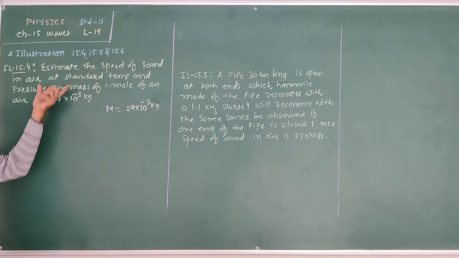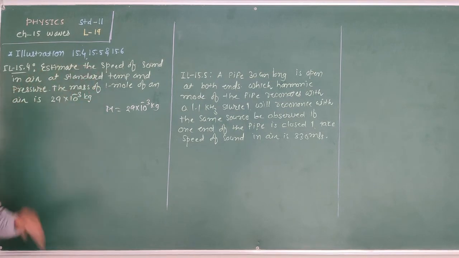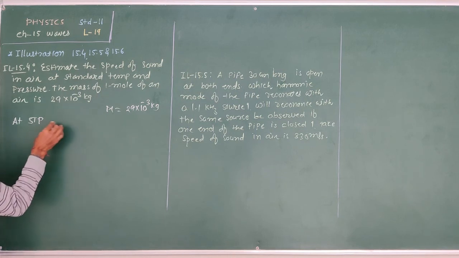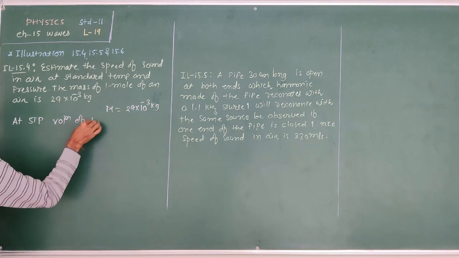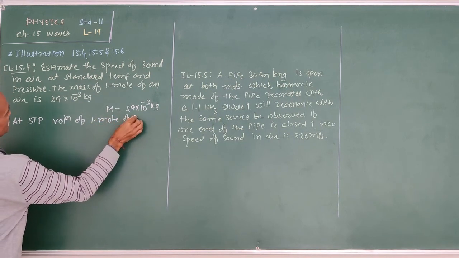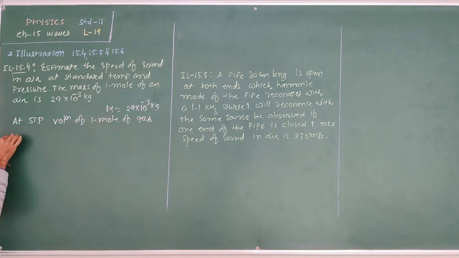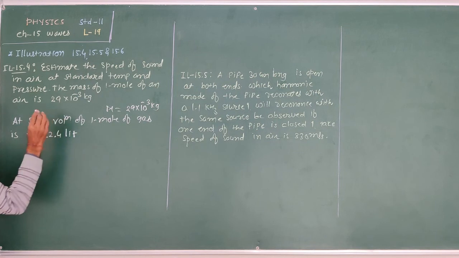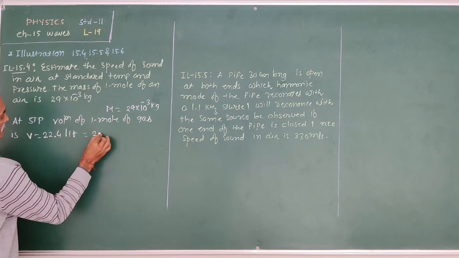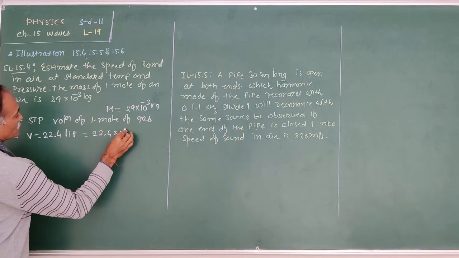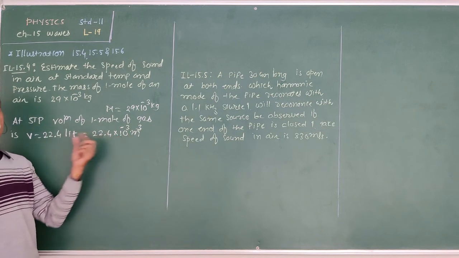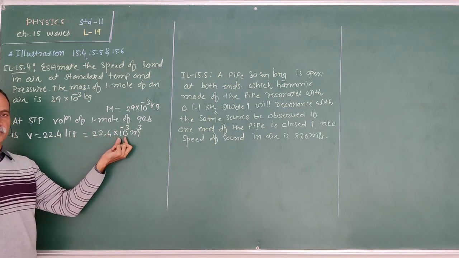Here we have to find out the speed of a sound wave at STP. Therefore, at STP, standard temperature and pressure, the volume of one mole of gas is V is equal to 22.4 liter. This liter is converted into meter cube: 22.4 into 10 raised to minus 3 meter cube. The relation between liter and meter cube is 1 liter is equal to 10 raised to minus 3 meter cube.